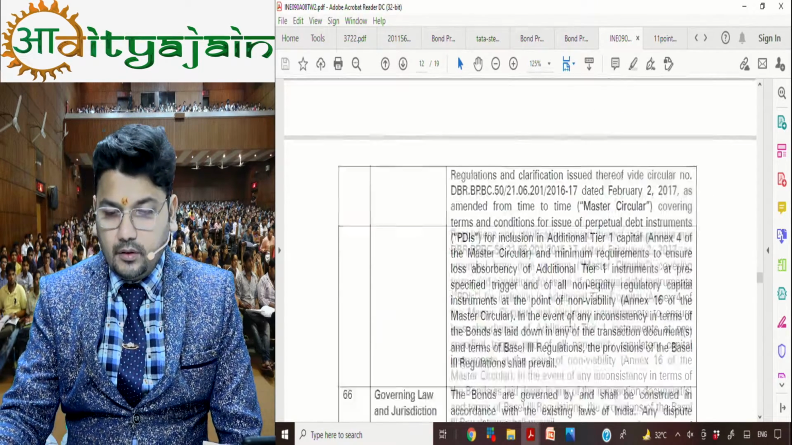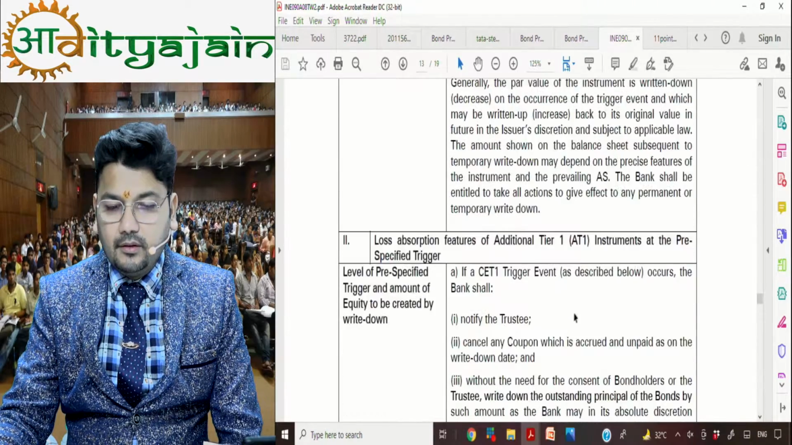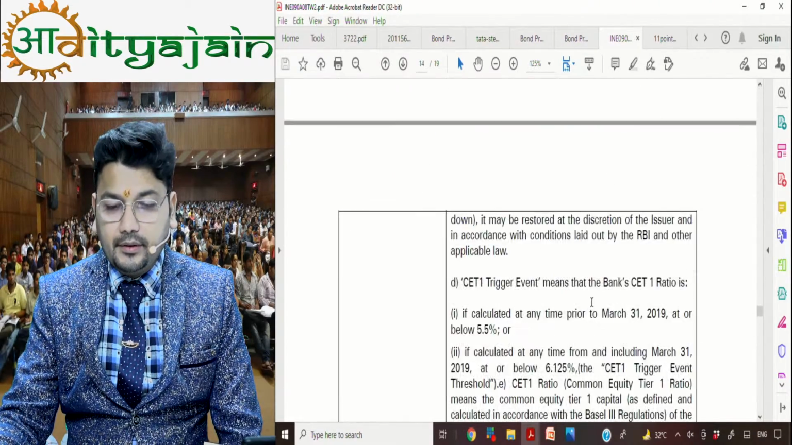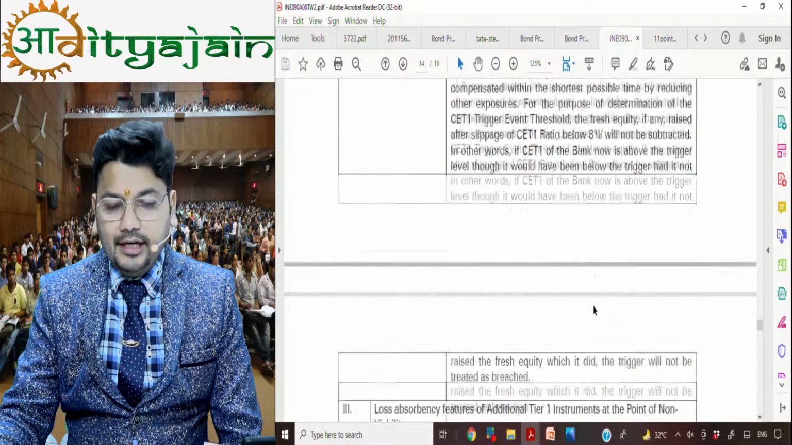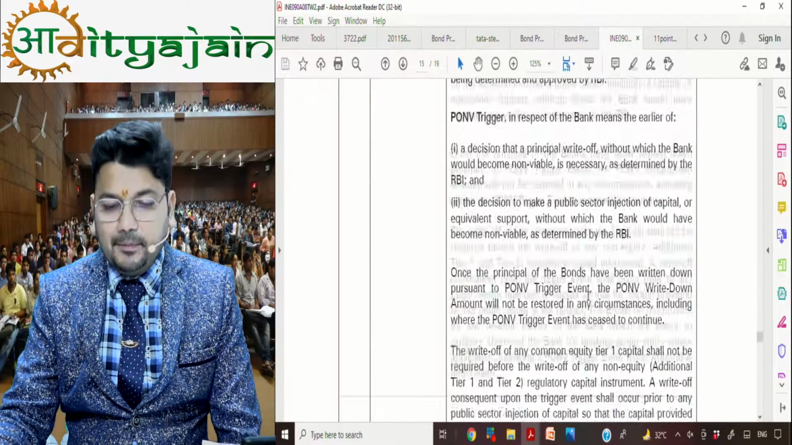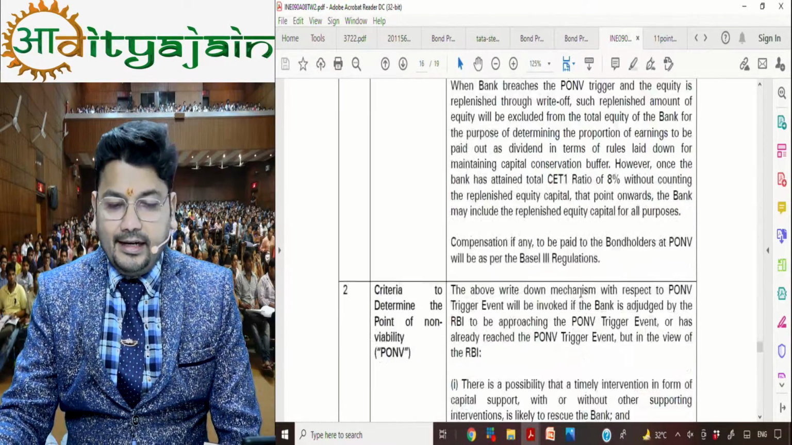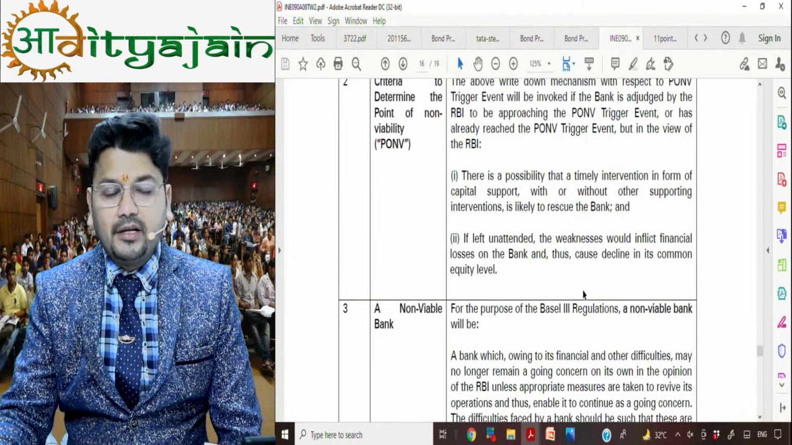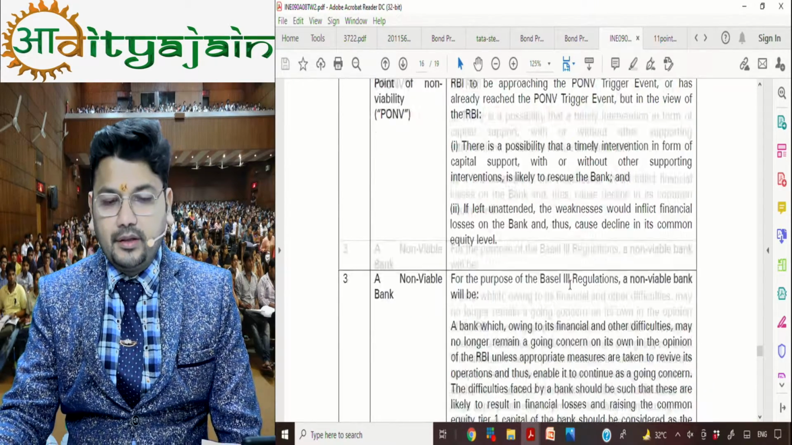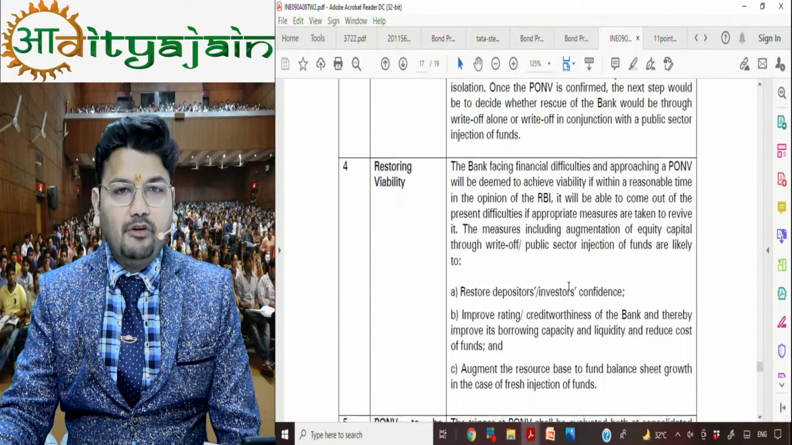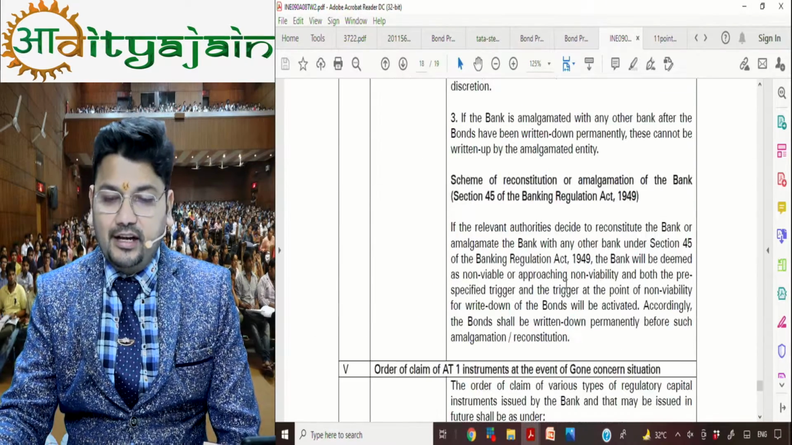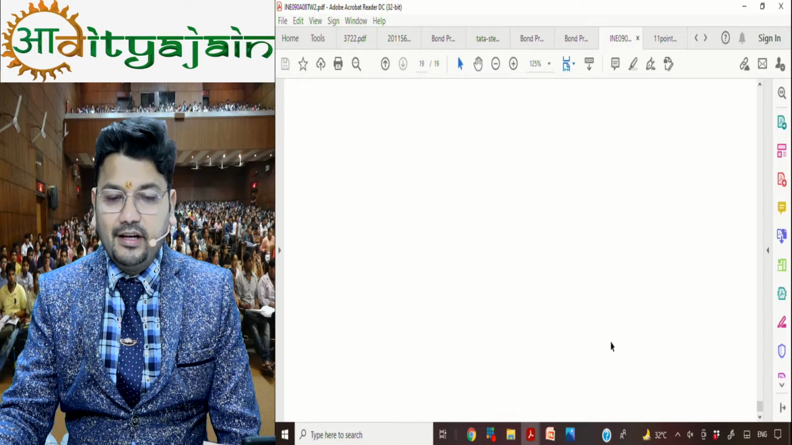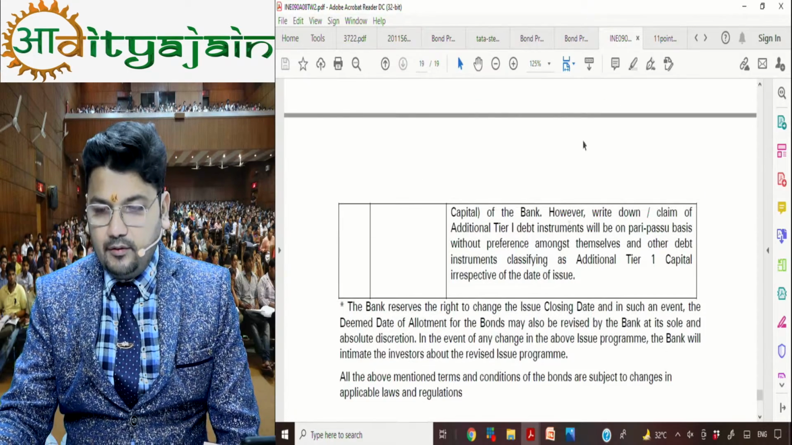So many things are given. You definitely need to know everything, but slowly and slowly. At least you are referring to a prospectus. That's great progress. Slowly and slowly you will be able to understand each and every point which is given in this prospectus.